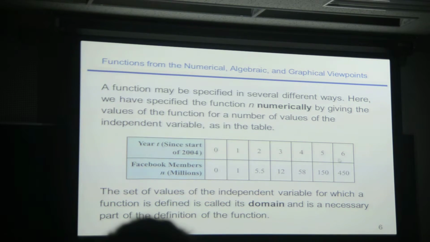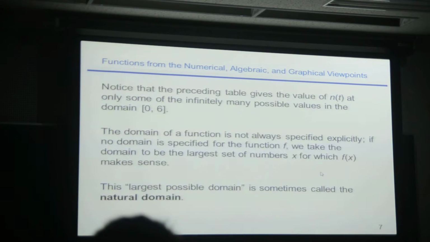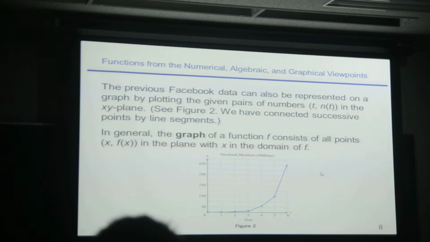Okay? So we have different ways to explain our function. We can say, when I put 6 in, I get 450 out. We can say, when I put 5 in, I get 150 out. But a picture basically explains the same information, right? So we can say the picture also defines the function. Okay, is everybody happy with that?